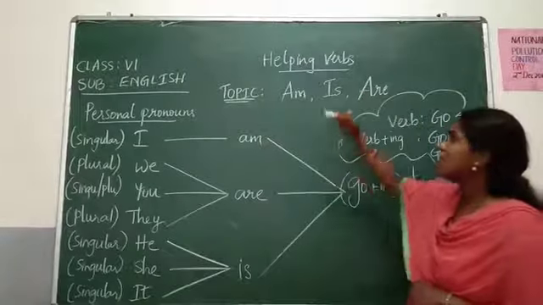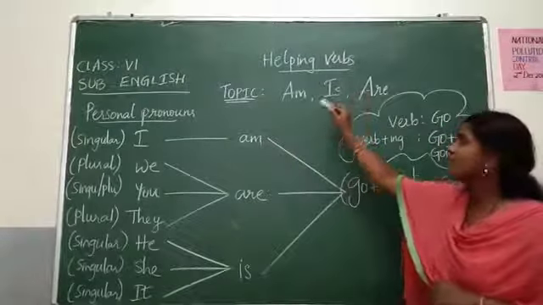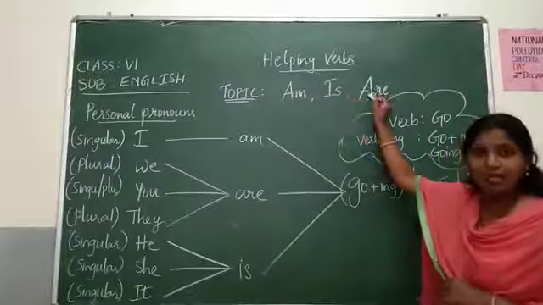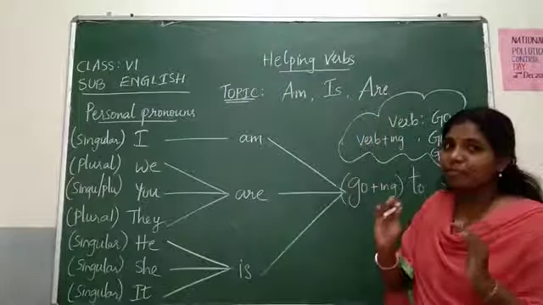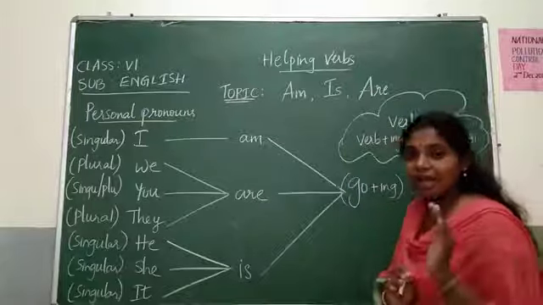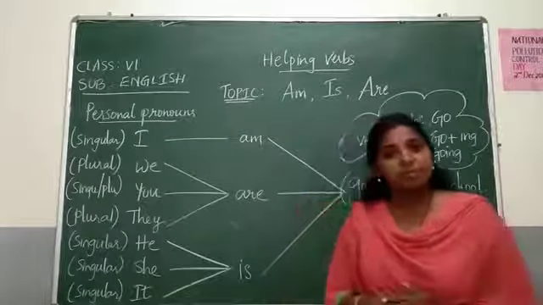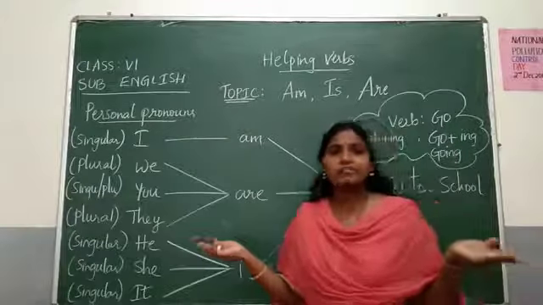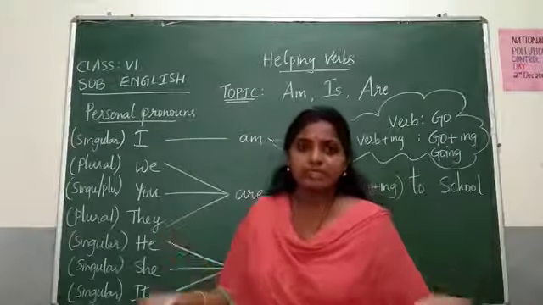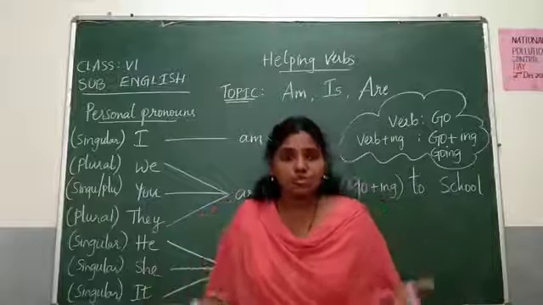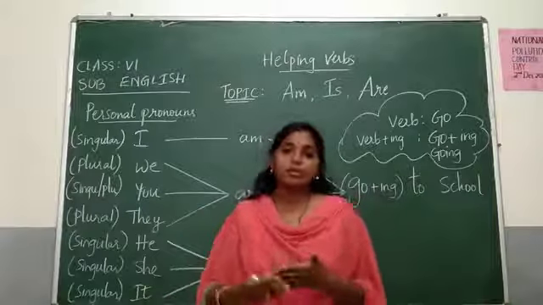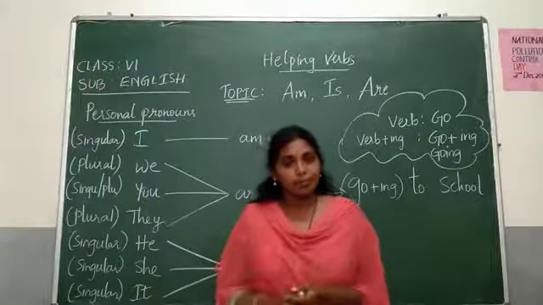Before learning about the usage of am, is and are, we should know a few basic things, that is pronouns, and among pronouns, personal pronouns. We are all clear about what a pronoun is. A word used instead of using a noun repeatedly is called a pronoun.